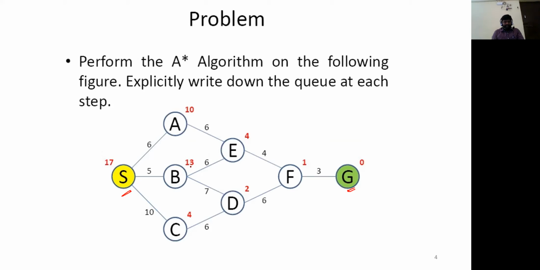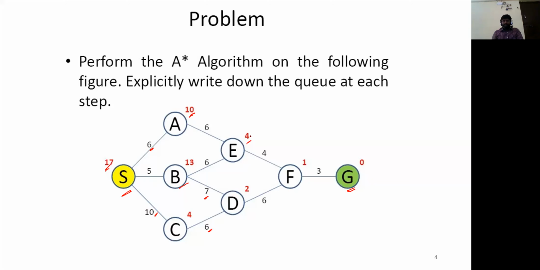The vertices present between source and destination are A, B, C, E, D, F, and the value represented on each edge is the path cost. Whatever values are highlighted in red are the heuristic values, which are the straight line distance between these two nodes.